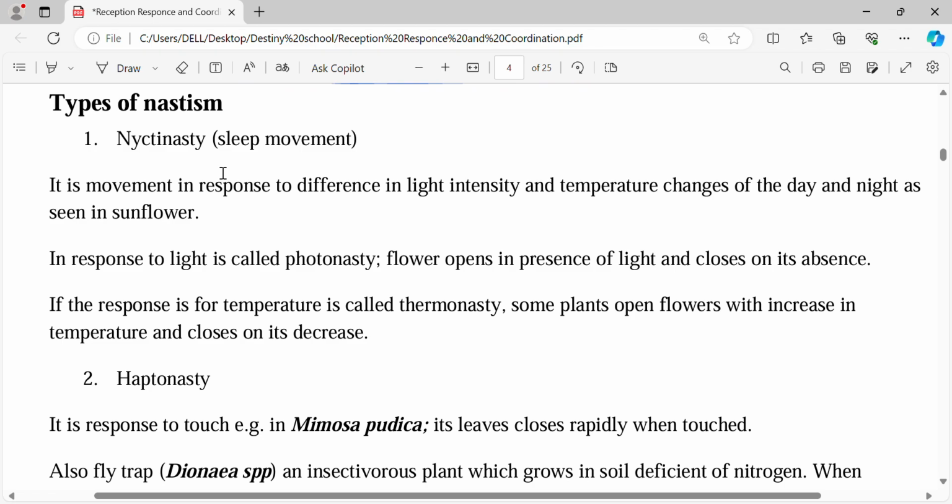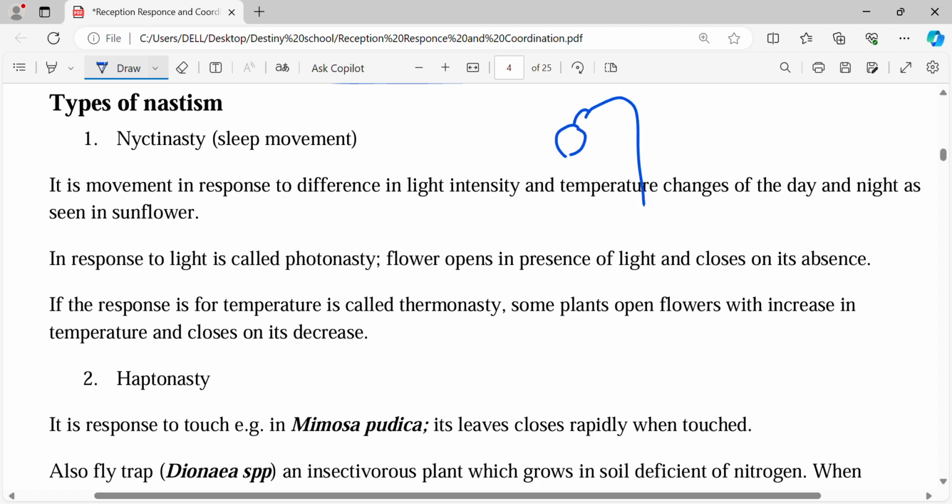So the first type of nastism is nyctinasty. So nyctinasty is the movement in response to difference in light intensity and temperature changes of the day and night, as seen in the sunflower. So sunflower, how does it behave? So when there's a lot of light, you'll find that the sunflower has drooped. Okay, it will be in this sense.